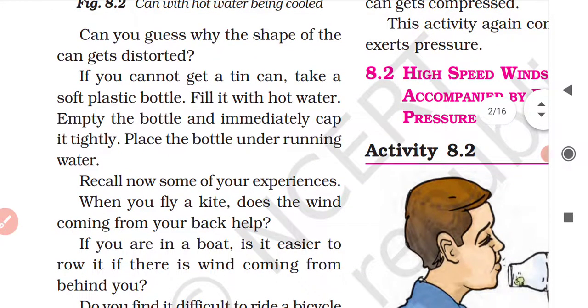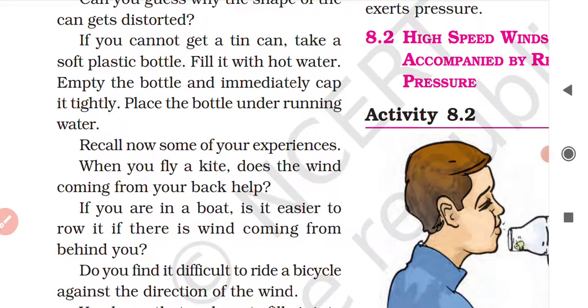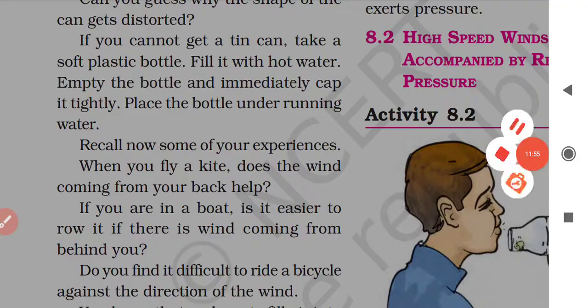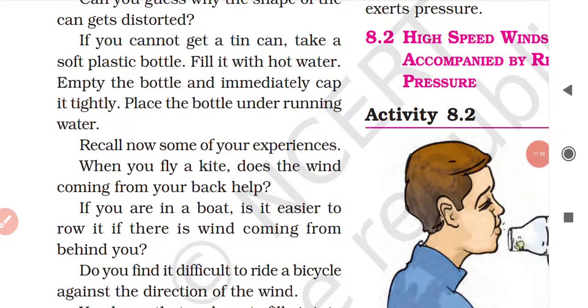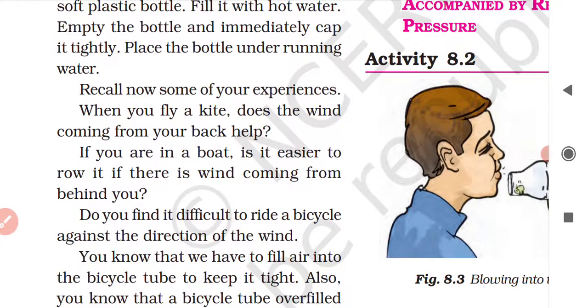Recall now some of your experiences. When you fly a kite, does the wind coming from your back help? You understood the question? When you fly a kite, does the wind coming from your back help? Yes, it helps. Why? Because the wind which is coming from our backside will strike the kite and exert pressure on the kite to make it fly higher and higher. Similarly, if you are in a boat, is it easier to row it if there is wind coming from behind you?